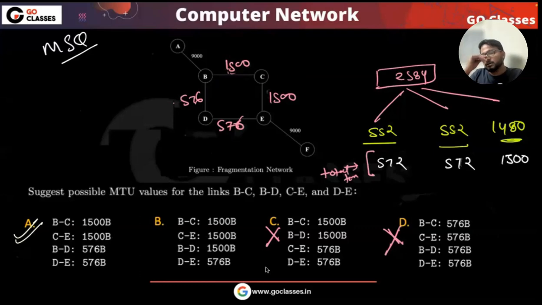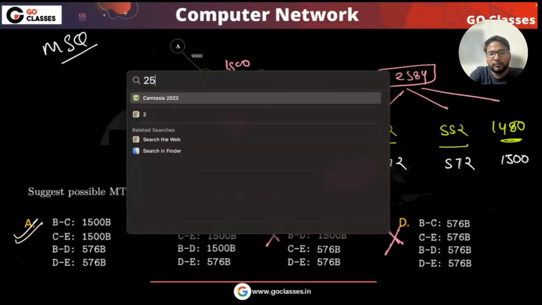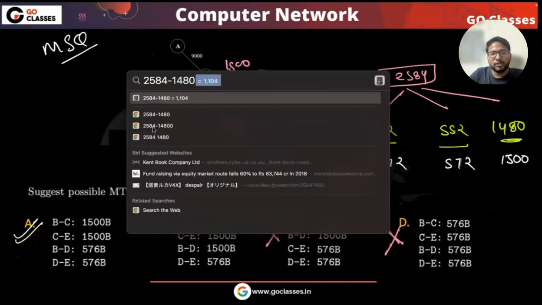Is B correct? Which means if three links are 1500, BD is also 1500. Then what will you do? Initially you send one of them as 1480 and another one as 2584 minus 1480, which is 1104.